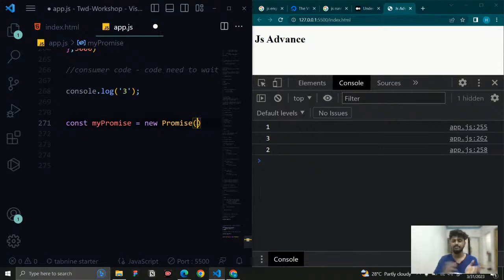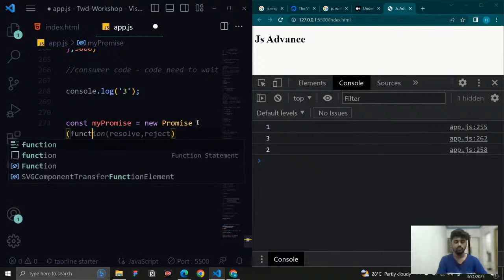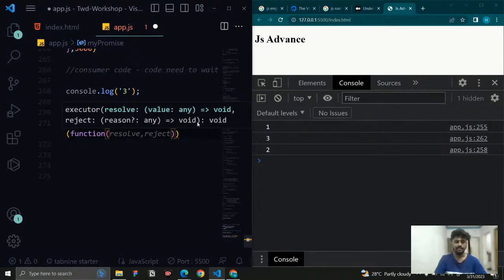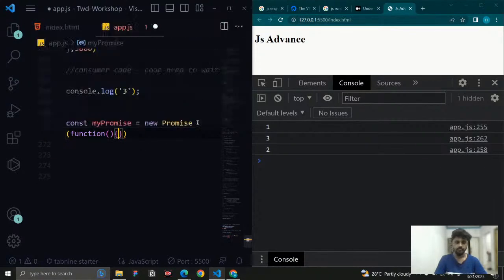It takes a callback function. You can use an arrow function also, but I will use a normal function to show that it is a function. And here only we will write the producing code.